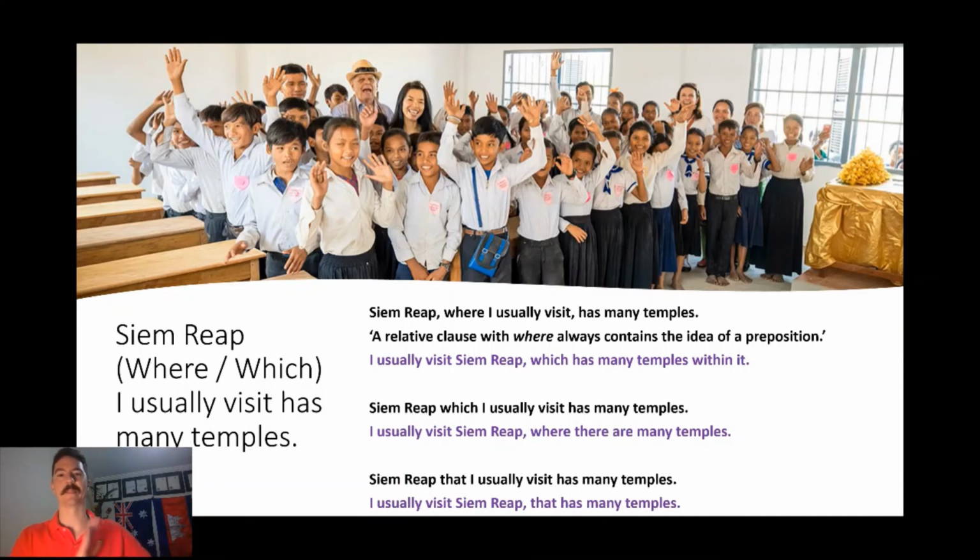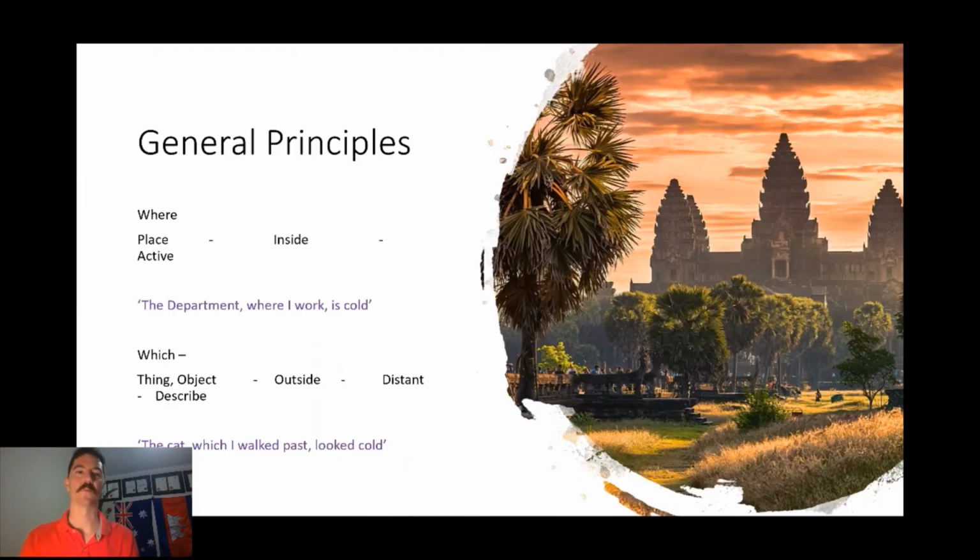So that's saying that it's distant to me. If I lived in Siem Reap, I'd be much more likely to say Siem Reap, where I usually visit, has many temples, because I'm more familiar with it. I've traveled there more times. That would be more likely. But that's a very tricky sentence because all three are equally possible, but they just suggest slight differences in meaning based on what we know about the general principles of where and which. So hope you found that useful.